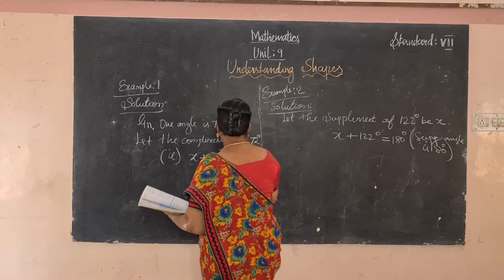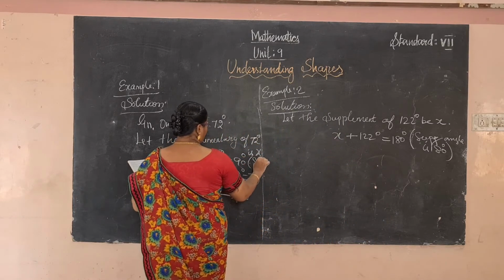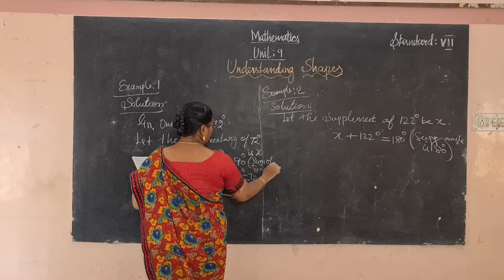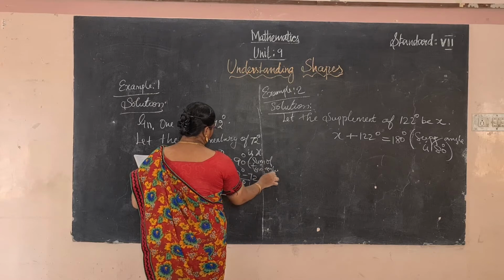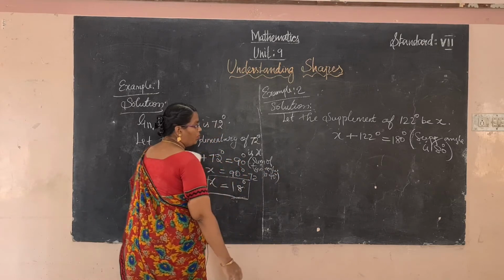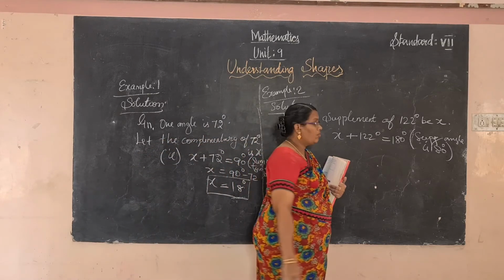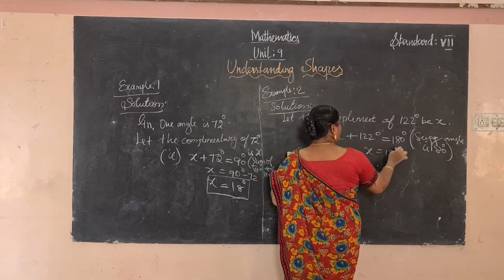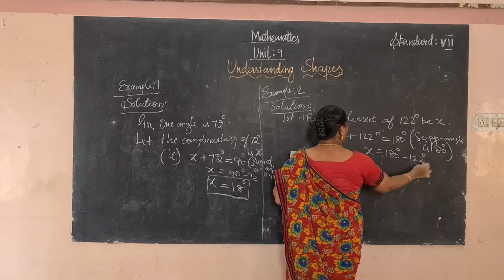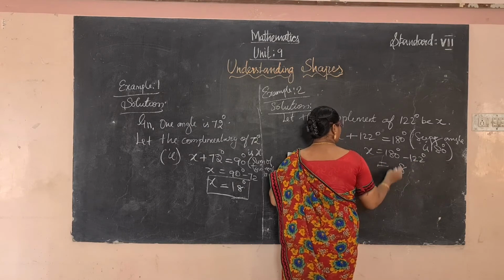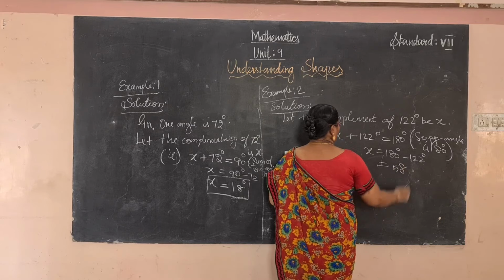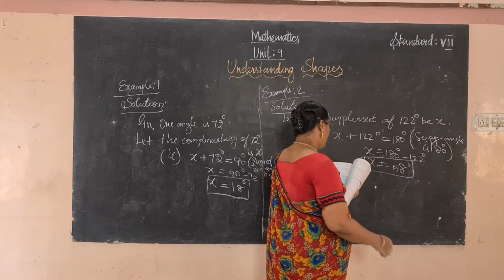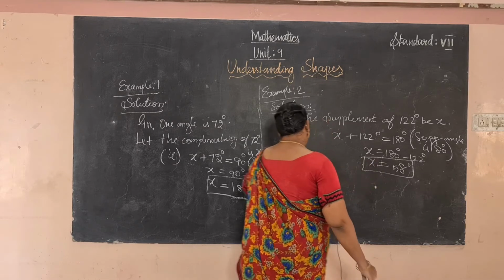Here also you have to write: the sum of two angles is 90 degree, that is complementary. Here also the sum of two angles is 180 degree. So x equals 180 degree minus 122 degree. Subtract. So x equals 58 degree.